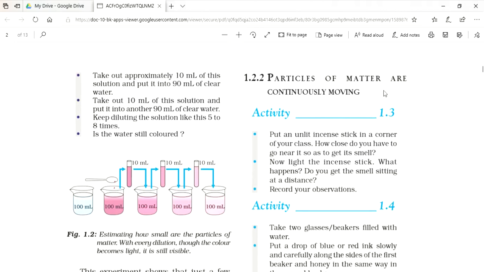This is the second characteristic: particles of matter are continuously moving. Now let us understand with a few activities how particles of matter are continuously moving. In the first activity we see that an unlit incense stick, that is dubbatti, cannot be smelled from a distance. But when we light it with a matchstick, we are able to sense its smell from a distance. This is because its particles spread in the air after burning and they start moving randomly in the air.